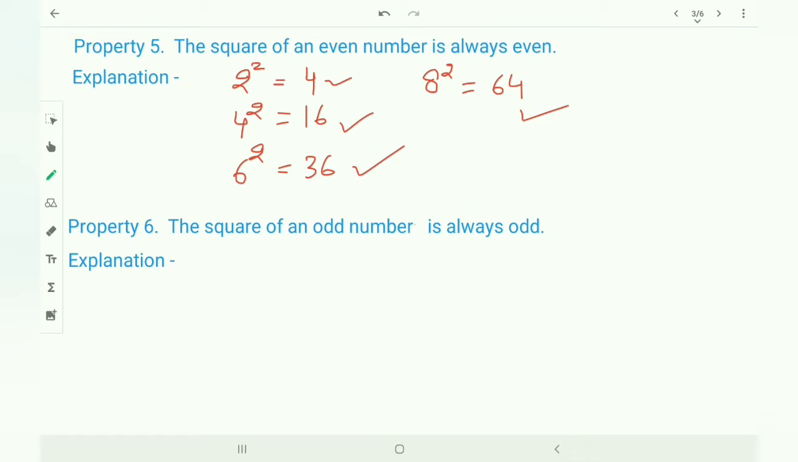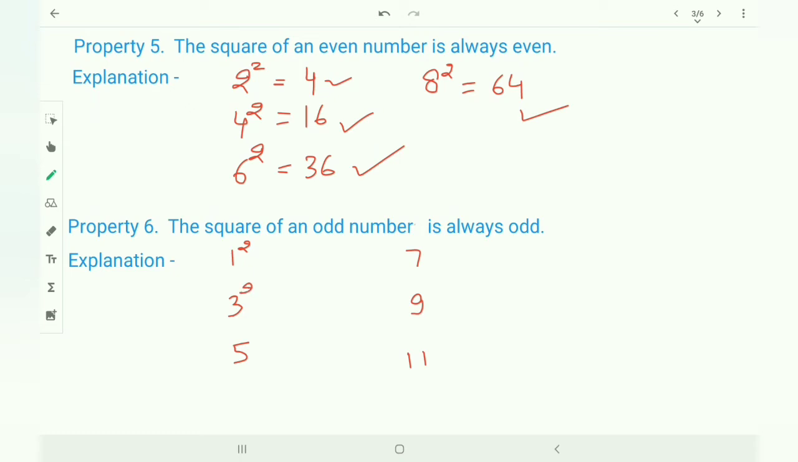Property 6. The square of an odd number is always odd. For that, I am taking odd numbers 1, 3, 5, 7, 9, 11. And then I am putting a square here.